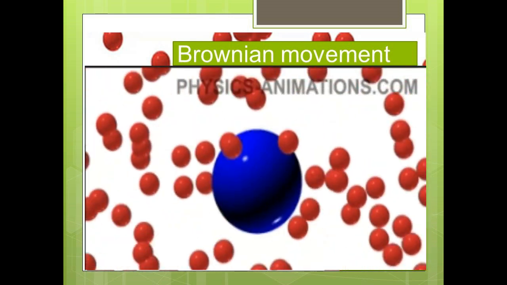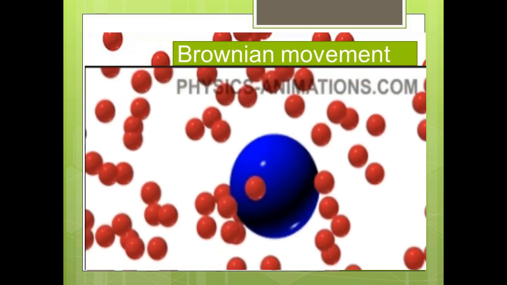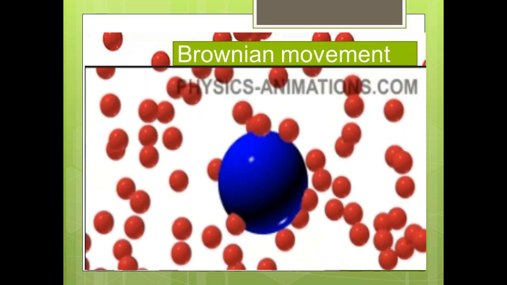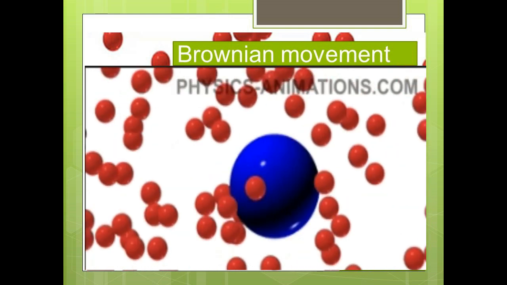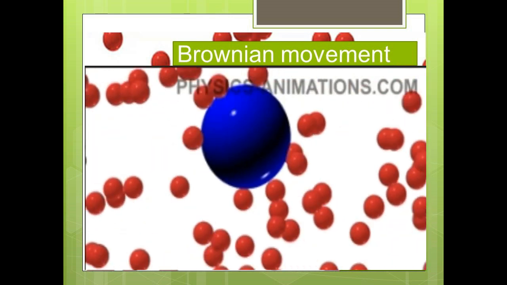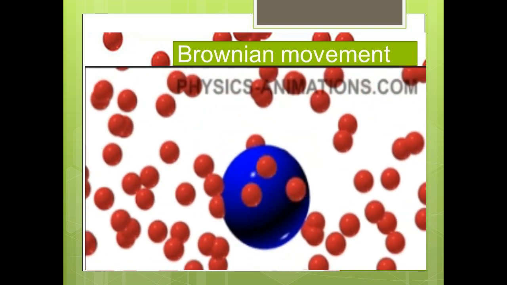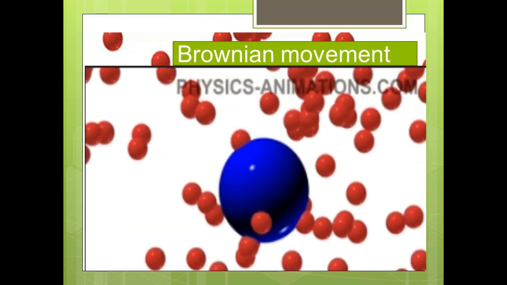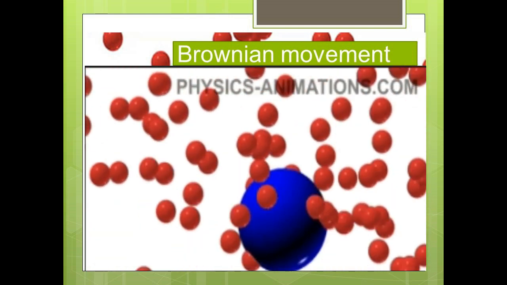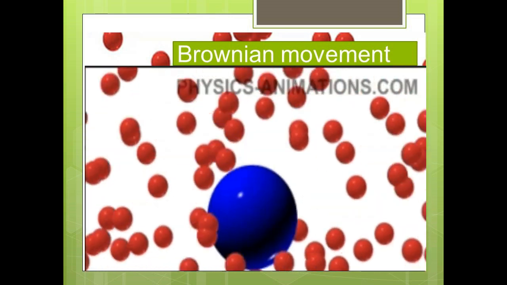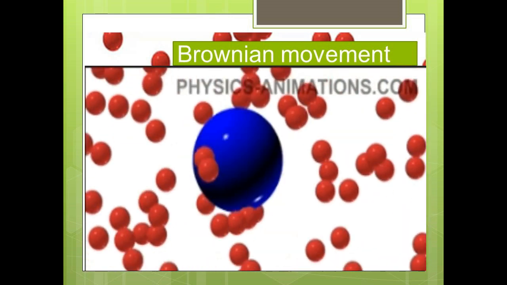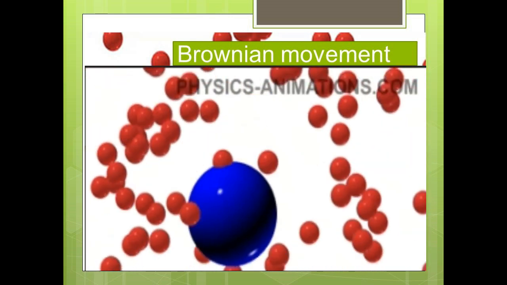Brownian movement. When a colloidal solution is viewed under a powerful microscope, it can be seen that colloidal particles are moving constantly and rapidly in zigzag directions. The Brownian movement of particles is due to the unbalanced bombardment of the particles by the molecules of the dispersion medium. This Brownian movement explains how the particles move in the colloidal solution.